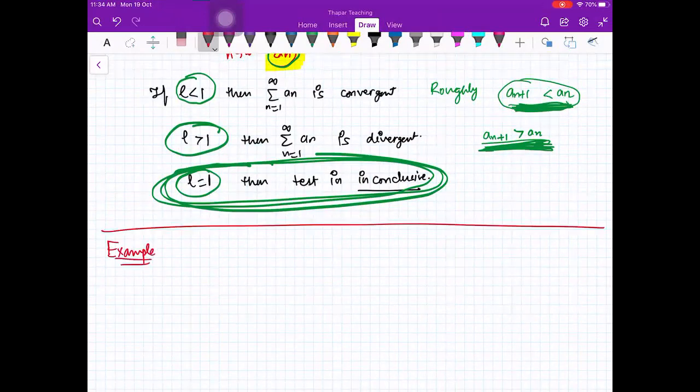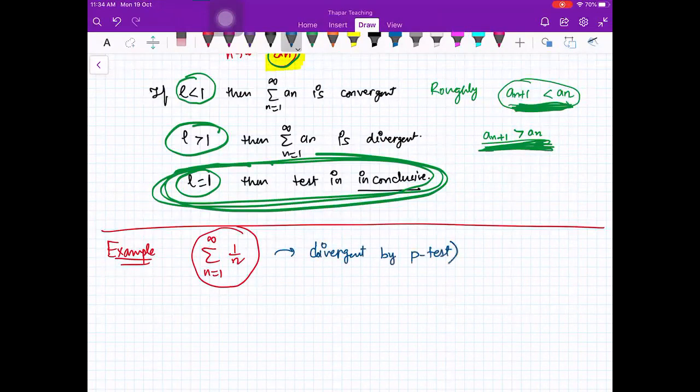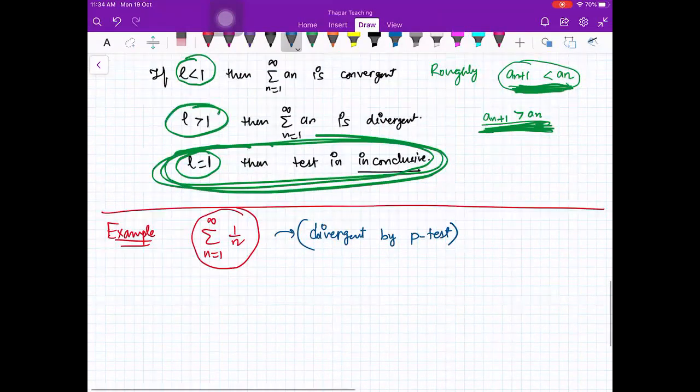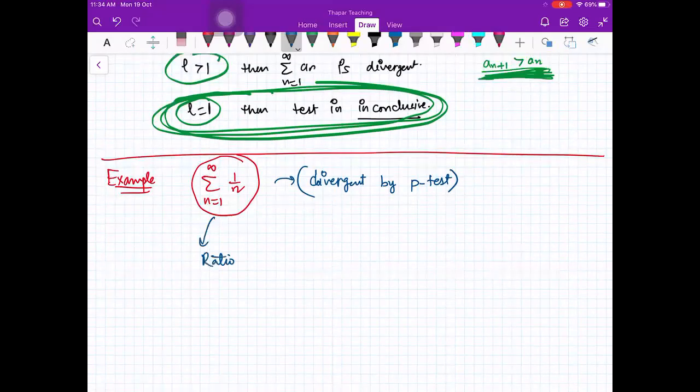If I have a series n from 1 to infinity 1 by n, what is this series, convergent or divergent? Divergent. Divergent by P test.